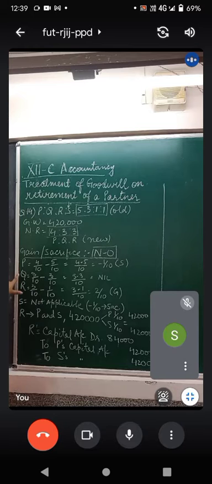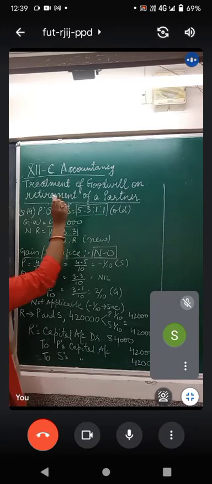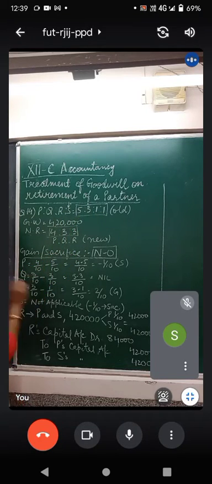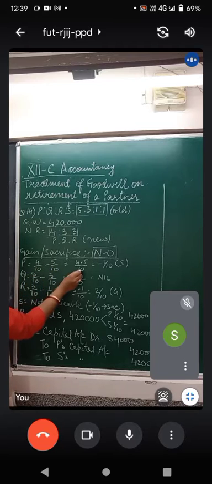Let us find it out for P, Q and R. Old ratio, new ratio minus old ratio. For Q, new ratio minus old ratio. And for R also, new ratio minus old ratio. That is 1/10. Work it out. LCM is 10. 1 times 1 4s are 4 minus 1 times 1 5s are 5.